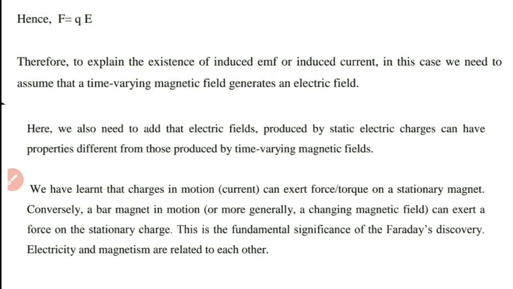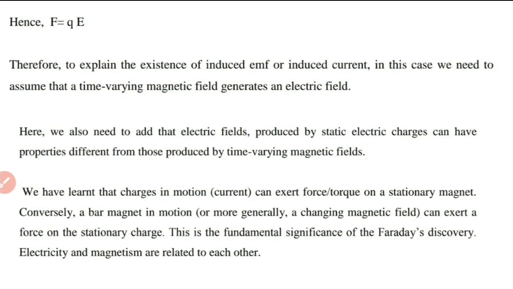That means the electric fields we studied in the chapter electrostatics are different from the electric field produced by time varying magnetic field. This striking discovery once again underlines the relation between electricity and magnetism.